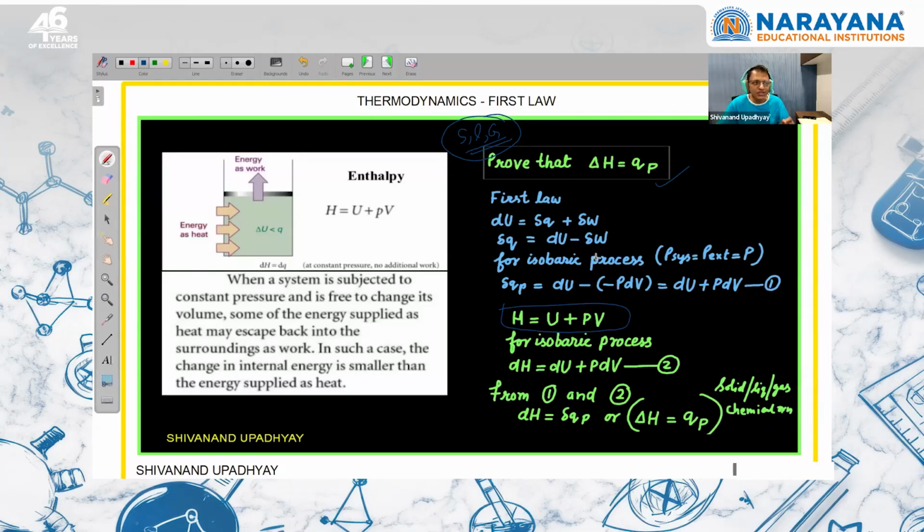And by the first law of thermodynamics, the heat energy exchange at constant pressure can be written as dU plus PdV. If we equate, we can say that for a solid, liquid and gas participating in any isobaric process, QP is equal to delta H. So this is valid for solid, liquid, gas, chemical reaction, all the things, that at constant pressure the exchange of heat energy is equal to change in enthalpy of the system.